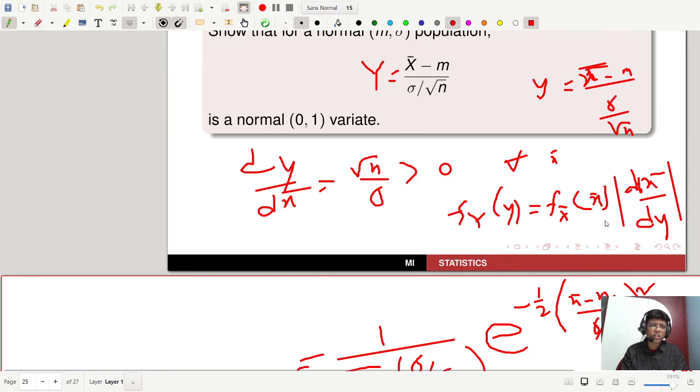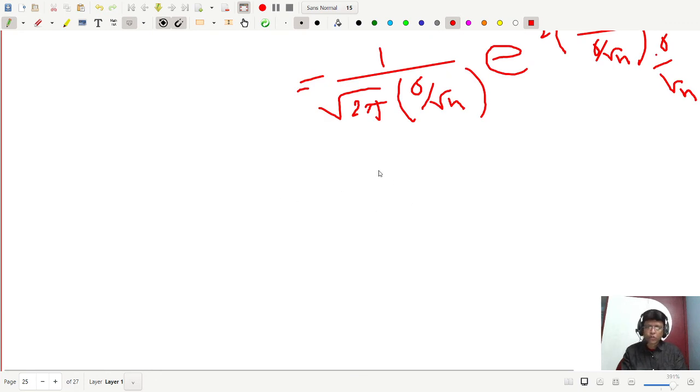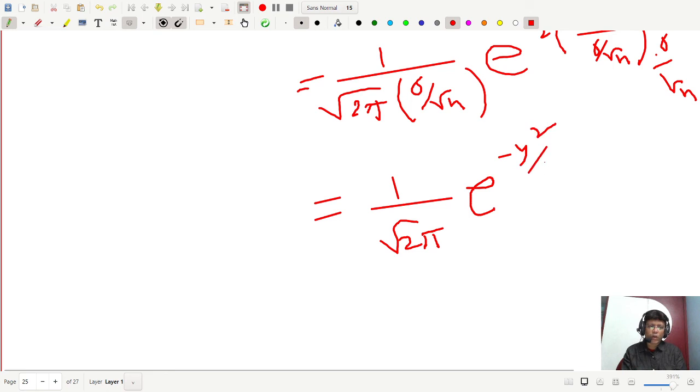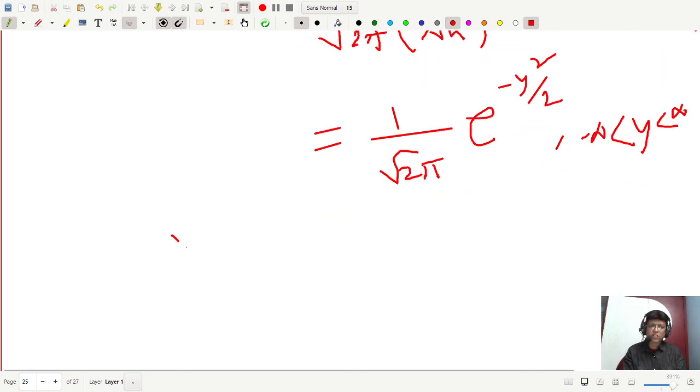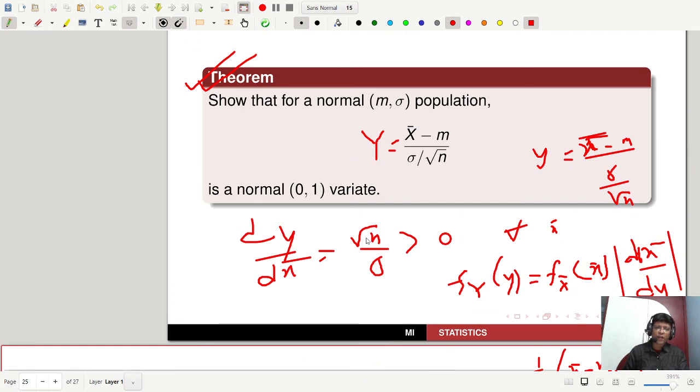I am just using this transformation rule for distributions. Finally you will get 1 by root 2 pi e to the power minus y square by 2, for minus infinity less than y less than infinity. Hence y is normal 0 comma 1. That is the proof. That is a very simple proof and important also. So you can use this.